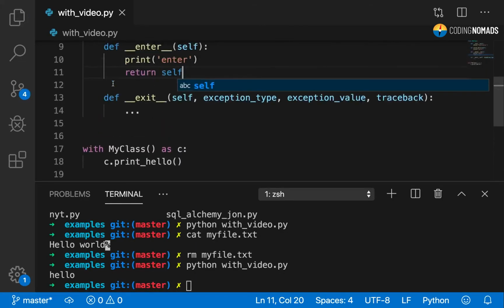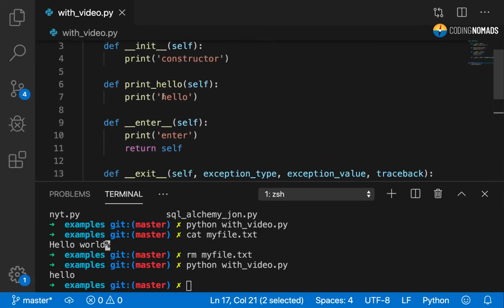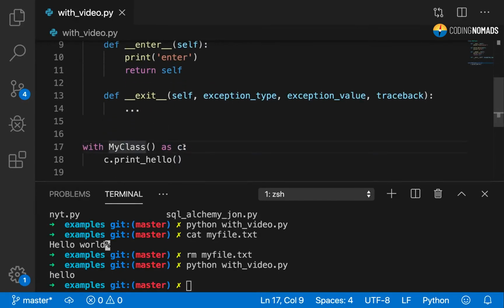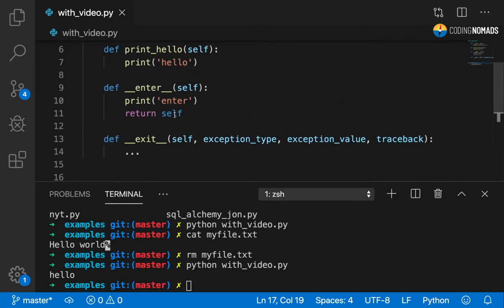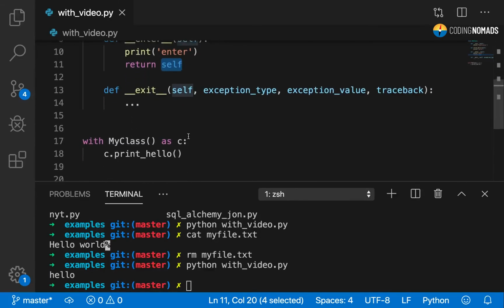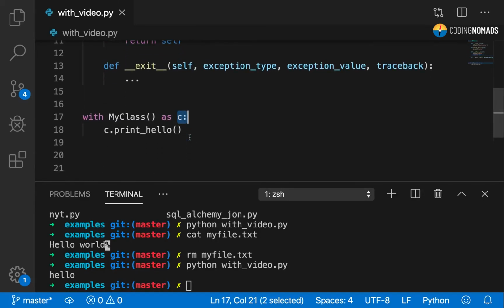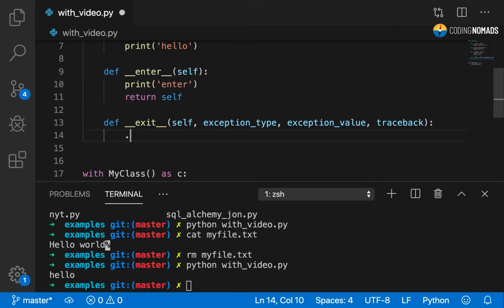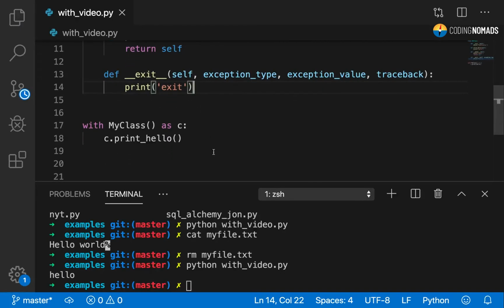And in fact, the value that it returns is the value that's going to get assigned to c. Now, we just want an instance of our class to get assigned to c. Therefore, we're just going to return the instance self. But we could potentially return something else. And the exit method is also just going to print exit. And it doesn't need to return anything. Okay?